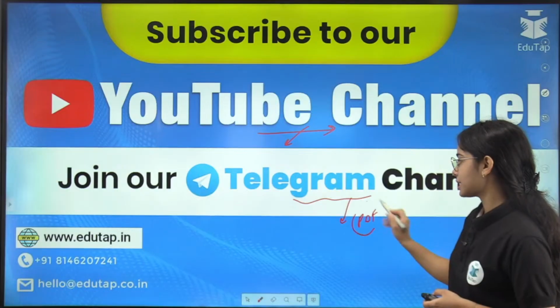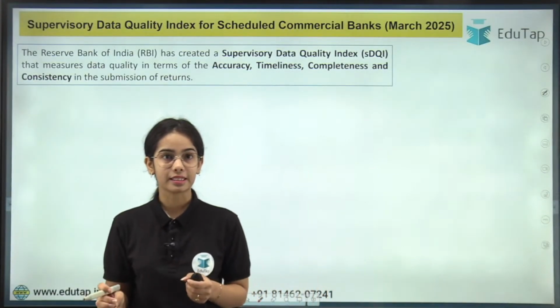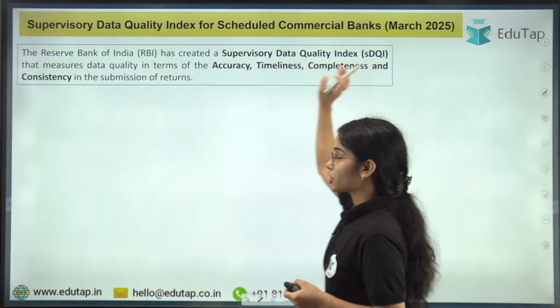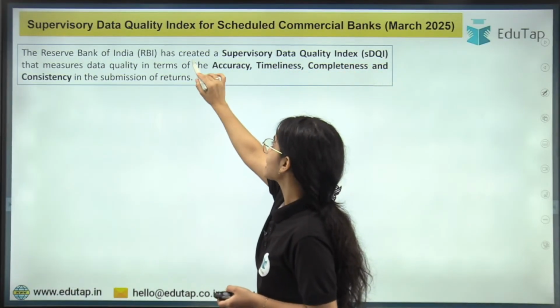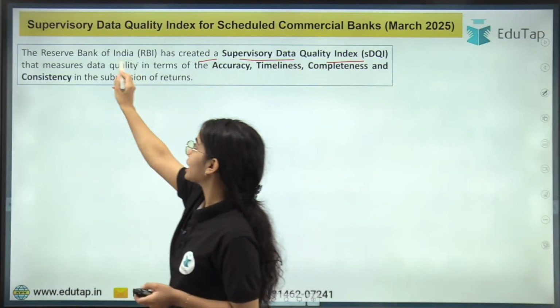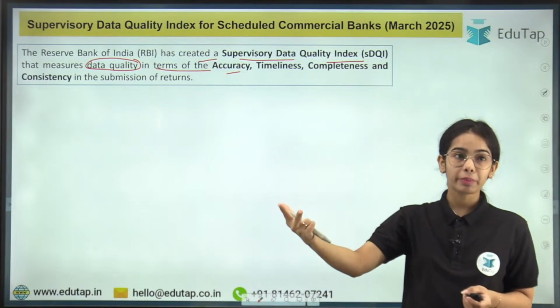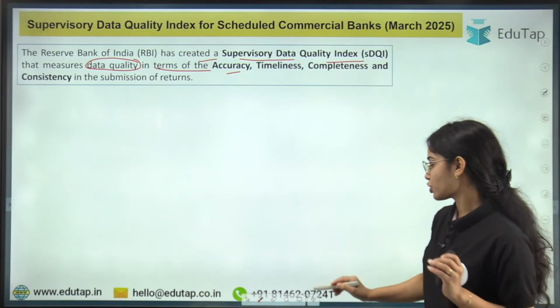Okay, so starting with the Supervisory Data Quality Index for the scheduled commercial banks. The Reserve Bank of India has created a Supervisory Data Quality Index that measures the data quality in terms of the accuracy, timeliness, completeness and consistency in the submission of returns.